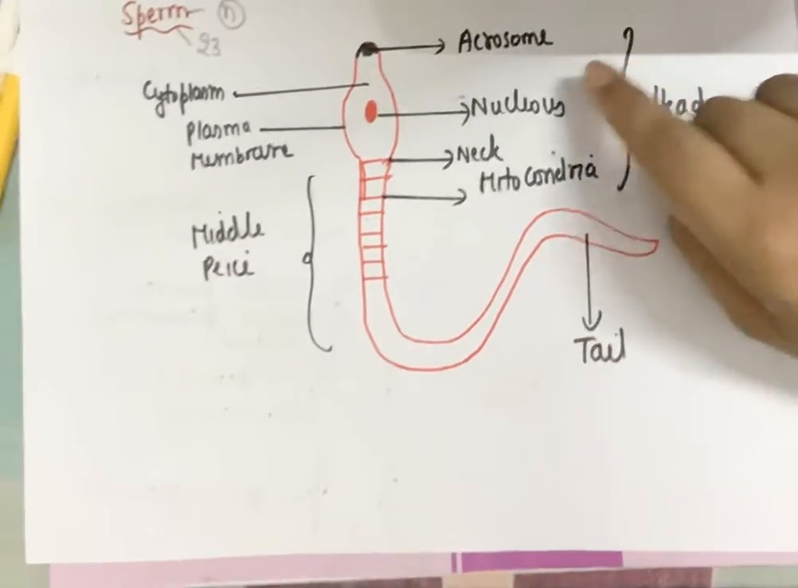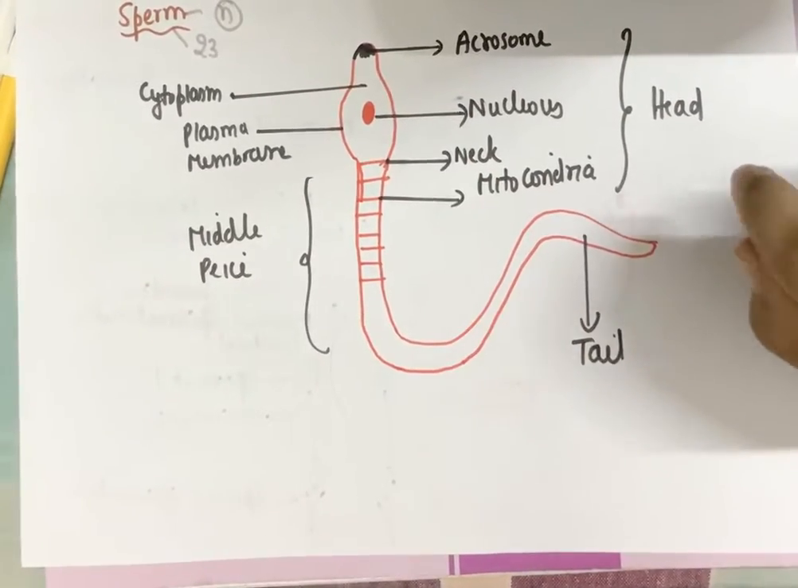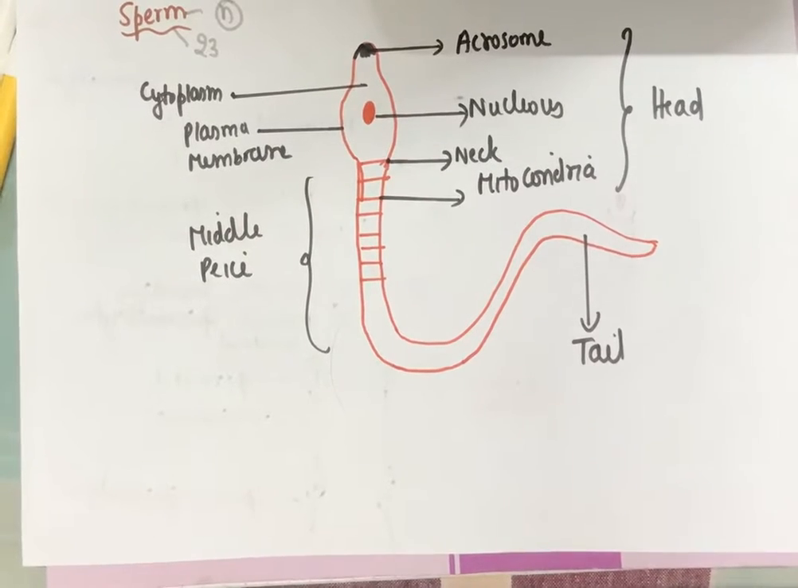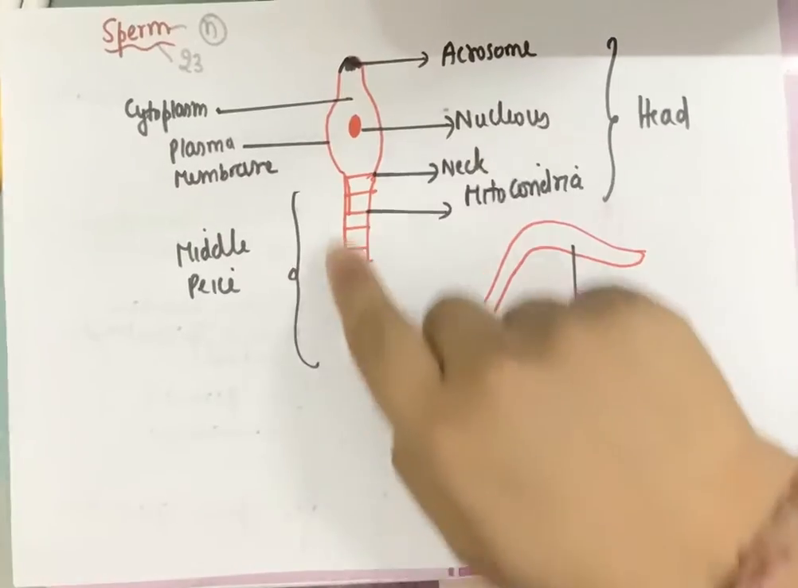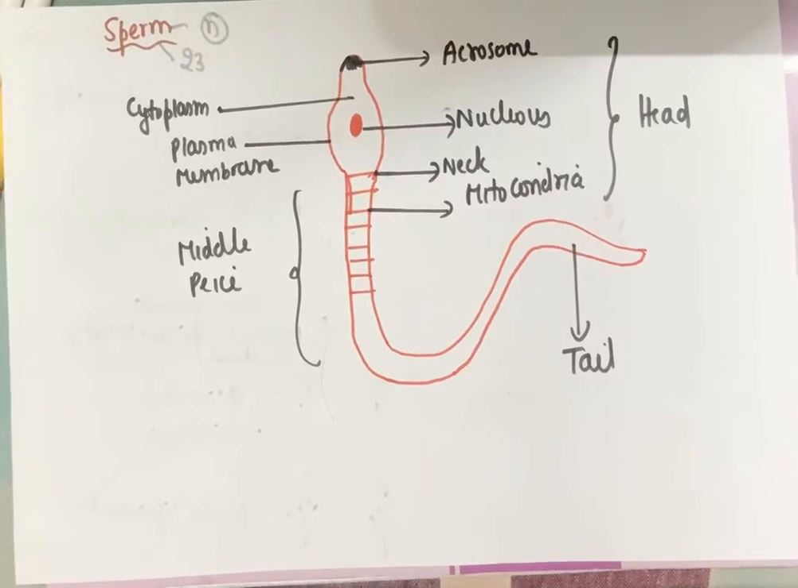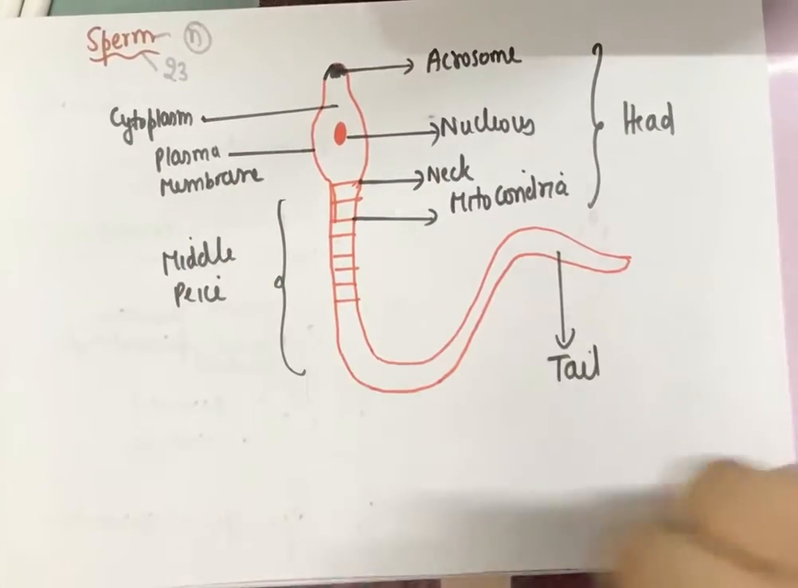Along with the nucleus, it has the cytoplasm. The cytoplasm is the fluid filled matrix in the cell, which will contain all the cell organelles required for the cell to function properly. And apart from that, the whole body of the sperm is covered by the plasma membrane. Now sperm is an animal cell, so it won't have a cell wall, it will directly have a plasma membrane only.